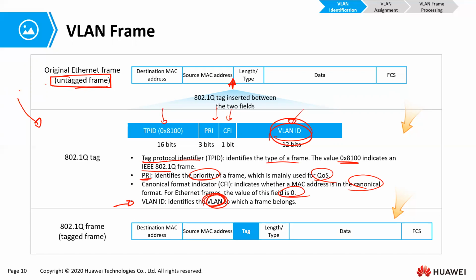So now, this being an untagged frame, when we add a VLAN tag to that frame, it becomes like this. This is the tagged frame, ladies and gentlemen. Every time we say tagged frame, we are talking about exactly the same frame, but with a VLAN tag added in between the source MAC address field and the length or type field of the frame.